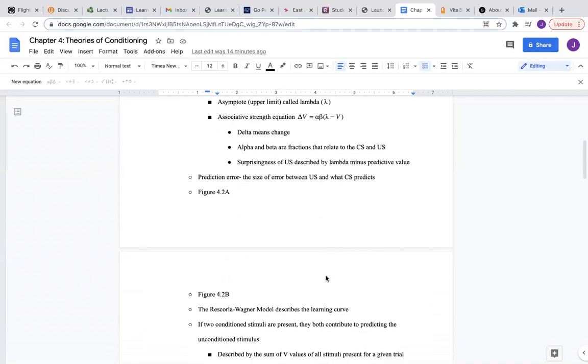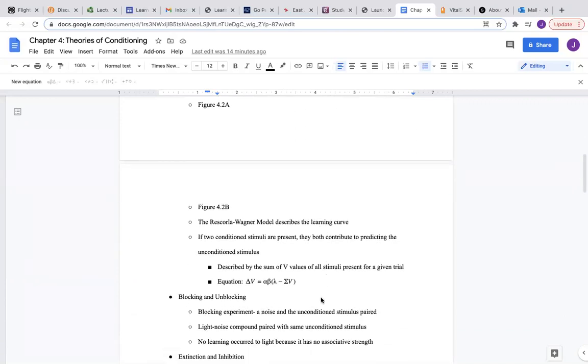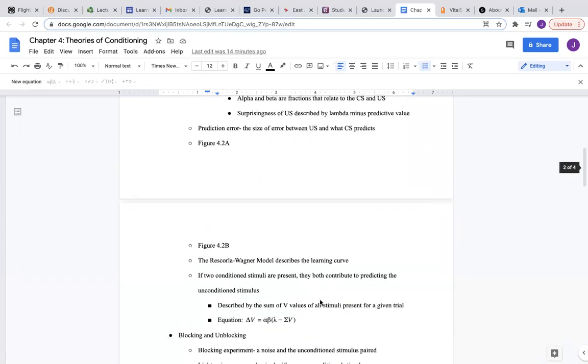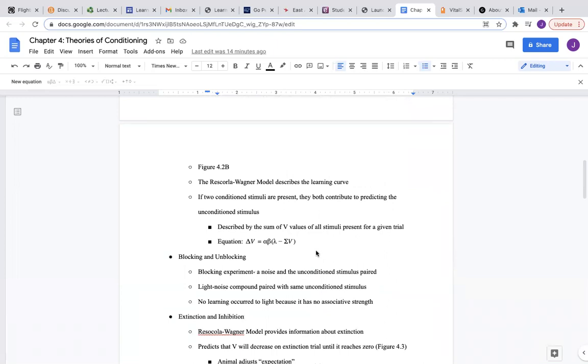This is kind of hard to visualize, especially because it's a math equation. But there were two figures in the book that I found helpful, figure 4.2a and 4.2b. I would definitely recommend looking at those. Overall, this model describes the learning curve. If two conditioned stimuli are present, they both contribute to predicting the unconditioned stimulus. And this is described by the sum of all of the V, where V is associative strength. So it's described as the sum of associative strength values of all stimuli present for a given trial.